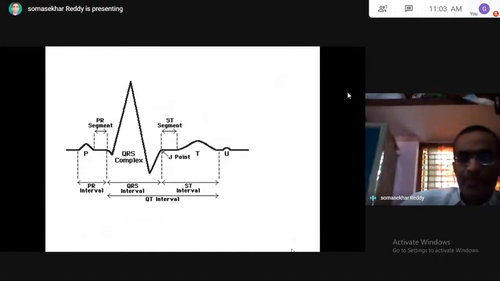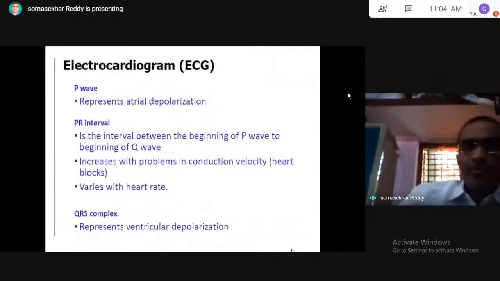You can observe P, Q, R, S, T. After T there is a U. The important interval is the QT interval. The segments are the PR segment and ST segment. Coming to the role of the P wave.